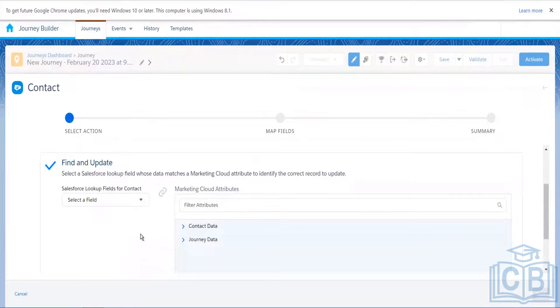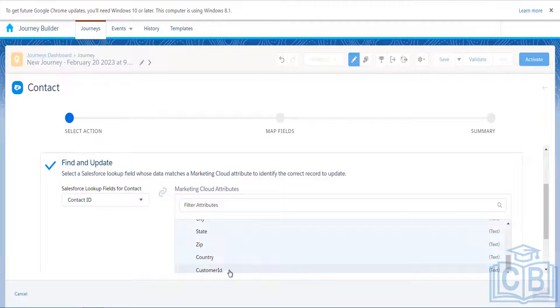That means for the update, how will you find it? We will find it with the help of the contact key. Here we can choose the contact ID. Contact ID is a field in our Salesforce system. Now the value that will be matching with this one would be, let's say, the customer ID.